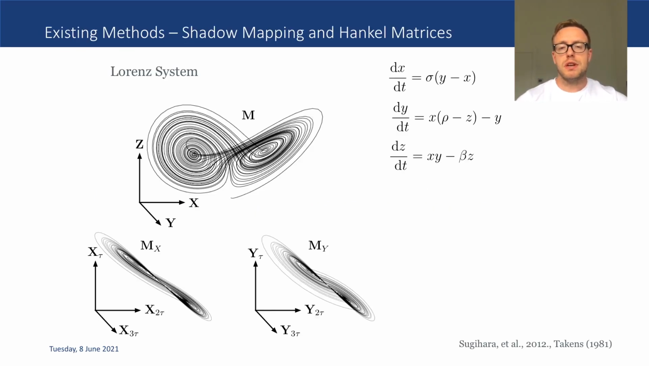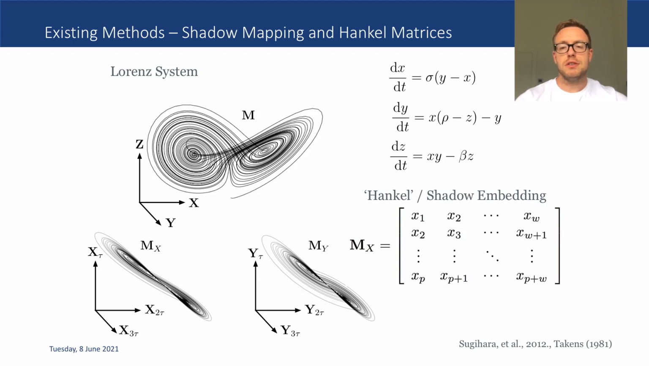Existing methods for causal discovery in dynamic systems mostly derive from principles which relate to the shadow manifold. The plots on this slide depict the Lorenz attractor, the complex dynamics of which are governed by these simple differential equations. Takens' theorem states that by using time-delayed coordinate embeddings from as few as one observational variable, we can capture the full dynamics of the system. The time-delayed coordinate embedding is also known as the shadow manifold and is constructed using a Hankel matrix.